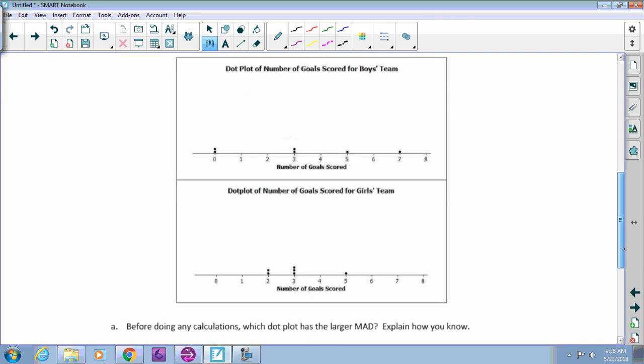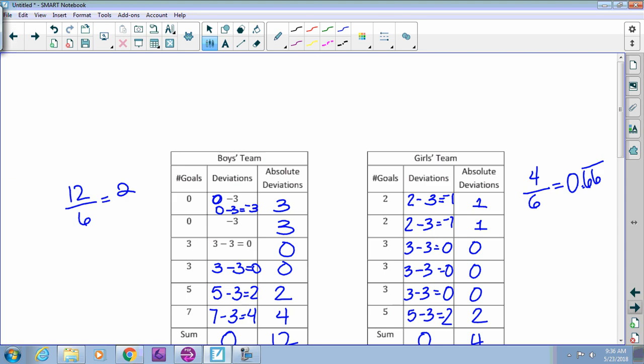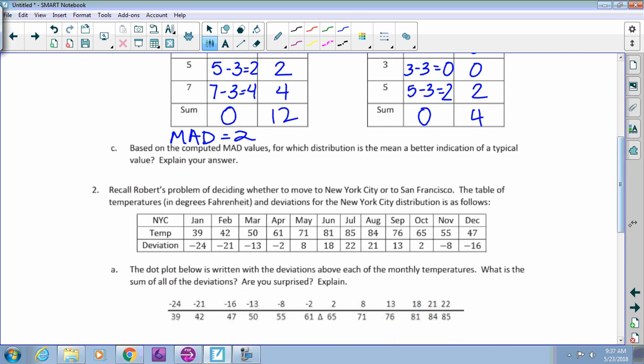Let me go back. Round your calculation to the nearest hundredth. So what would that round to for the nearest hundredth? 0.67. Very good. So the MAD here is 0.67. Now we have some proof to say that the boys were a little more all over the place in their scores, right? So that was your homework.